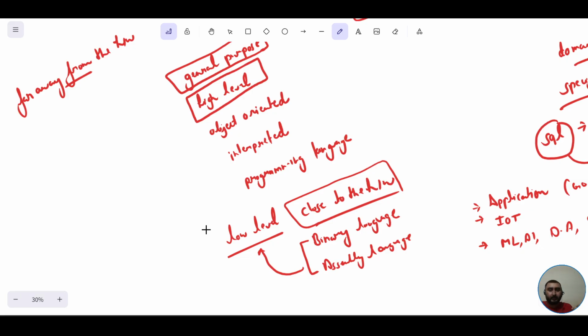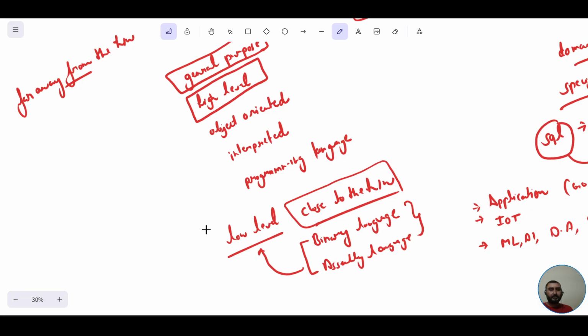We can easily understand those languages, and we can easily write code in a high level programming language, because it is quite difficult to write code in low level programming languages like binary language and assembly language. So Python is also among those programming languages which is easily understandable by us, the humans, and it's quite easy for us to write code using Python.